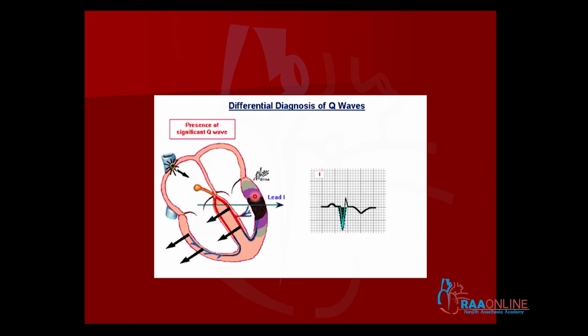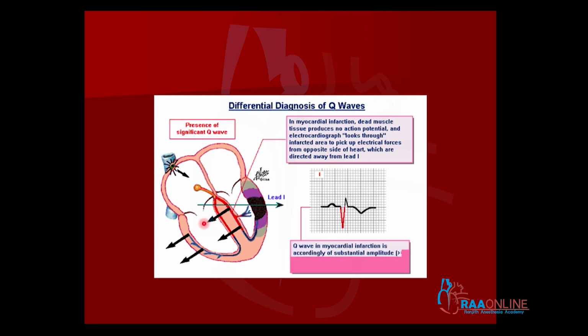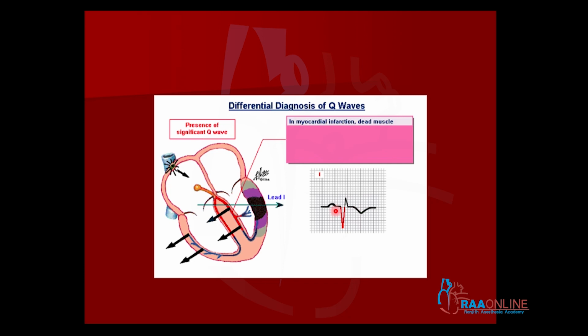So this infarct area will act like an electrical window, and a lead here will see through this infarct window the away-going depolarization. What are the away-going depolarizations? Septal activation is going away from V5, V6 and right ventricular depolarization is going away from V5, V6. So because this electrical window is showing the lead on which the infarct is there, through the infarct this lead is seeing the away-going depolarizations, and that is represented as the Q wave in the electrocardiogram.